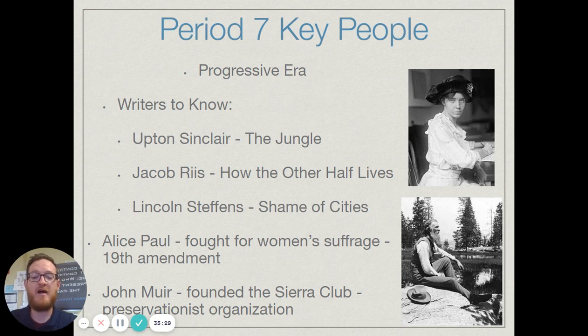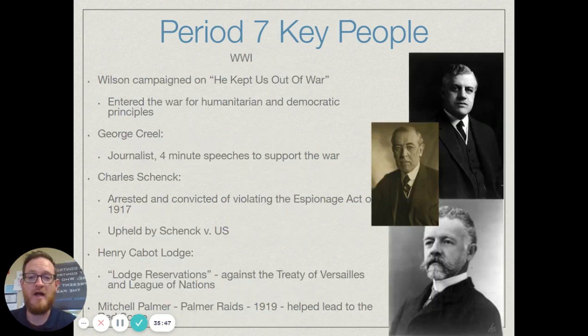He founds the Sierra Club, which is a preservationist organization, and he takes a lot of pictures of areas like Yellowstone and Yosemite and takes pictures of these to show people and really influences Teddy Roosevelt in creating the National Park Service and having all of these protected lands here in the U.S.